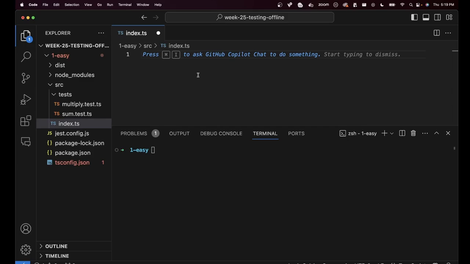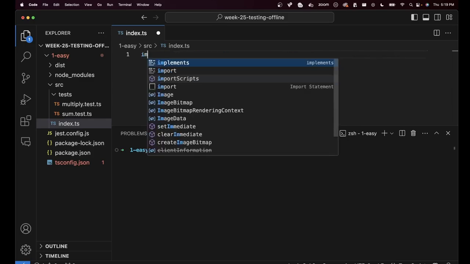And then creating a simple Express server, nothing too complicated.